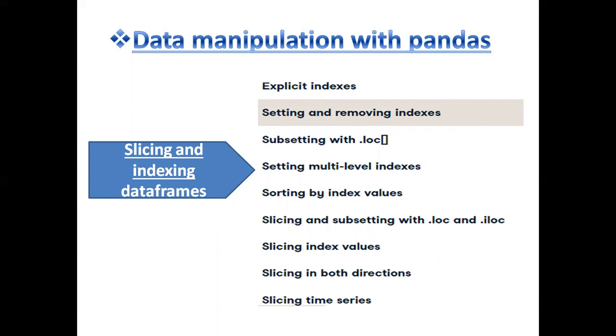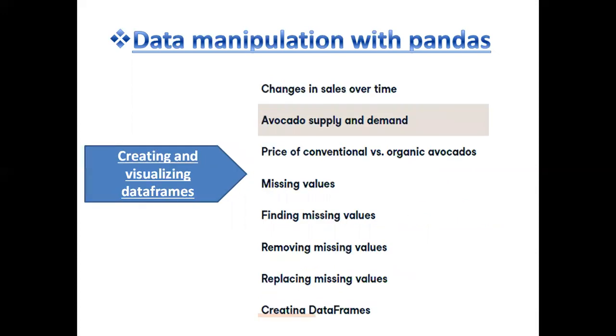Slicing and indexing data frames include explicit indexes, setting and removing indexes, subsetting with .loc, setting multi-level indexes, sorting by index values, slicing and subsetting with .loc and .iloc, slicing index values, slicing in both directions, and slicing time series. And in the end, we see creating and visualizing data frames.